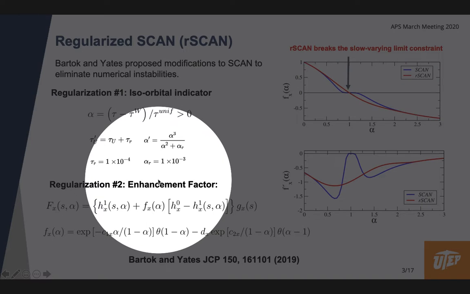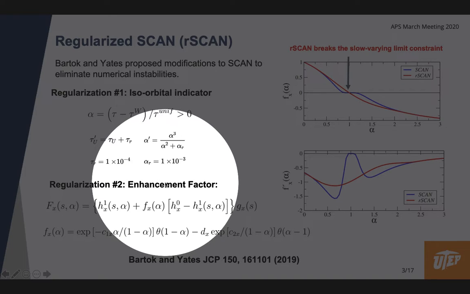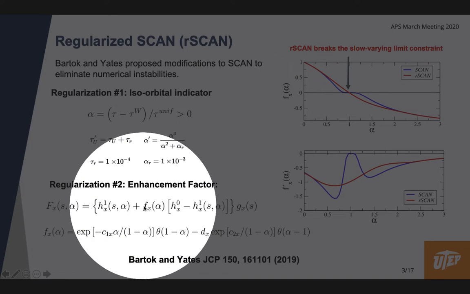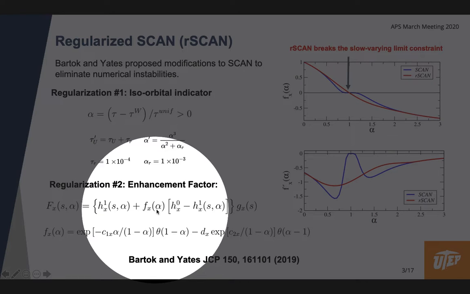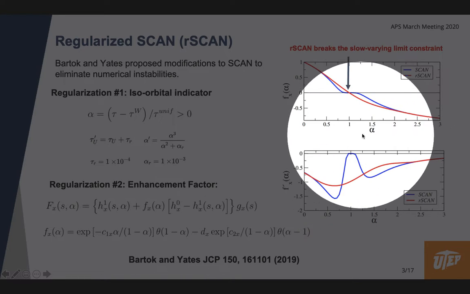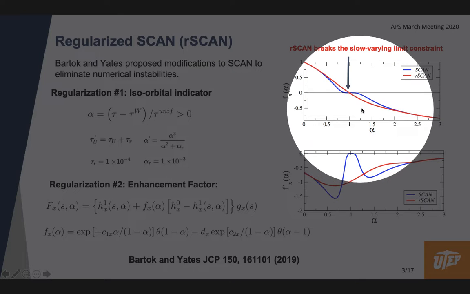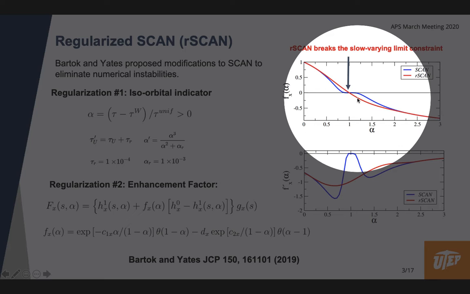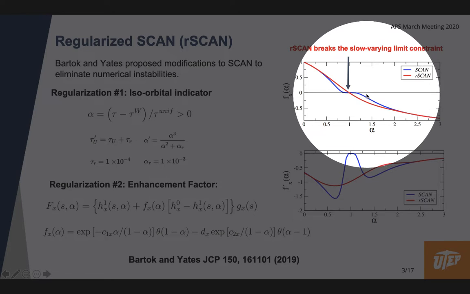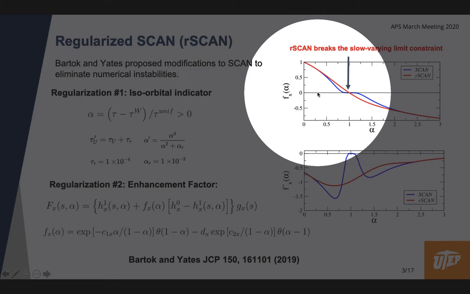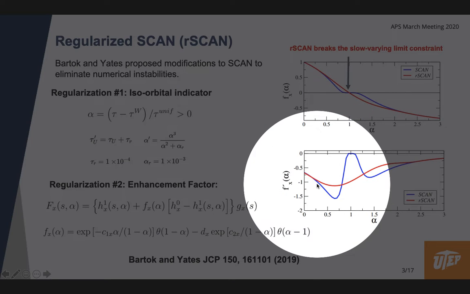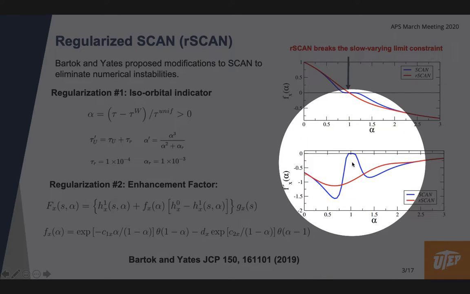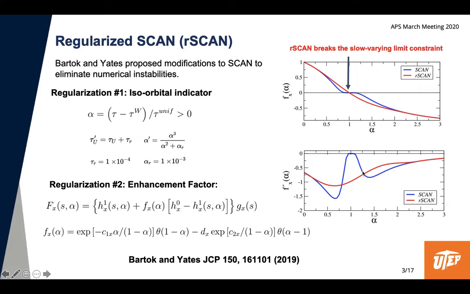But most importantly, they proposed to modify the enhancement factor of SCAN, which depends on this switching function fx of alpha, which for SCAN has been constructed so flat in this region to maintain this low varying limit constraint. So they identified that in this region, when we take the first and second derivatives, it shows these numerical oscillations, which are difficult to capture when doing numerical integration, unless we use very refined numerical grids.